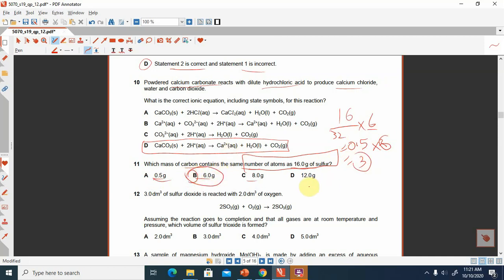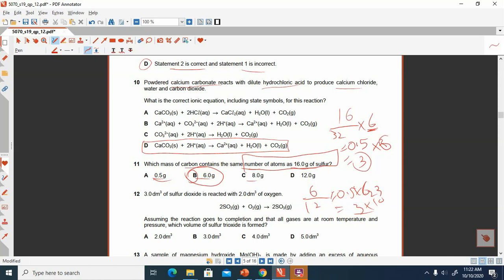How? Now look at here, 6 divided by 12. Now 6 divided by 12, answer will be 0.5, and 0.5 then you will multiply with Avogadro's number, that is 6 into 10 power 23. So answer will be 3 into 10 power 23, sorry. So this B will be the correct option.